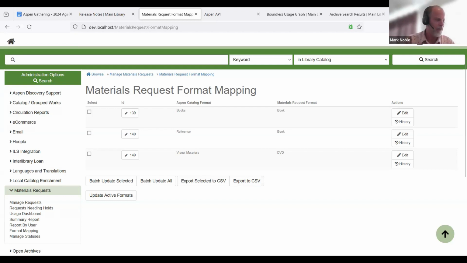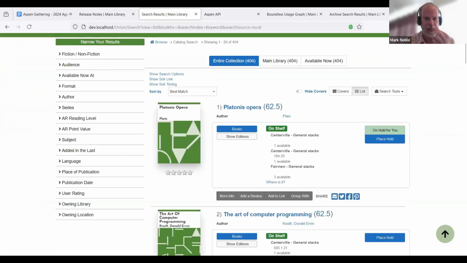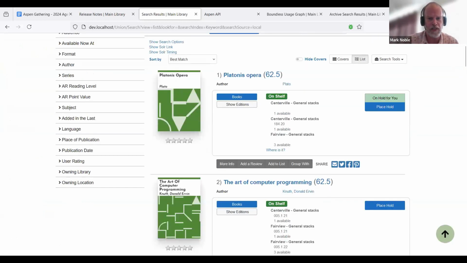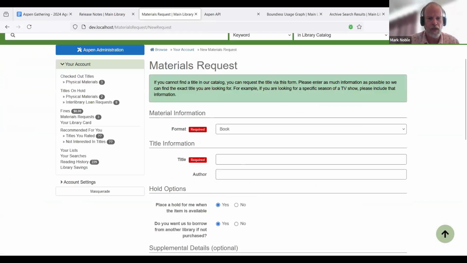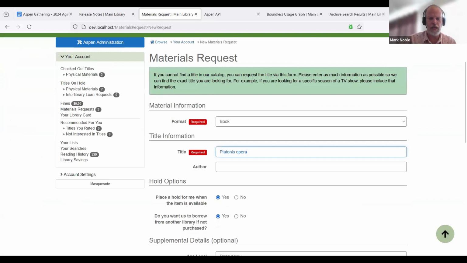Okay, so once you've done that, I'm going to place a materials request to make it so that we don't have to sit and watch me catalog something in Koha and bring all that in from the ILS. I'm going to do a materials request for something that we already have. So let's do this. That's Platonis Opera. So we're going to submit a new request. We're going to say this is Platonis Opera by Plato.